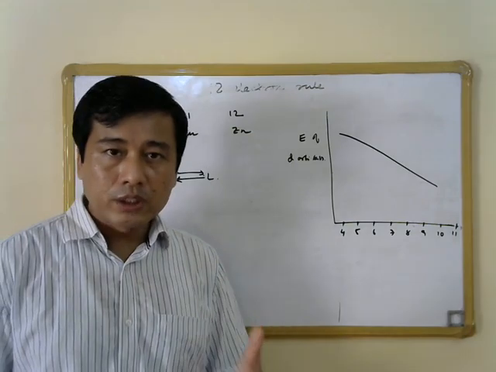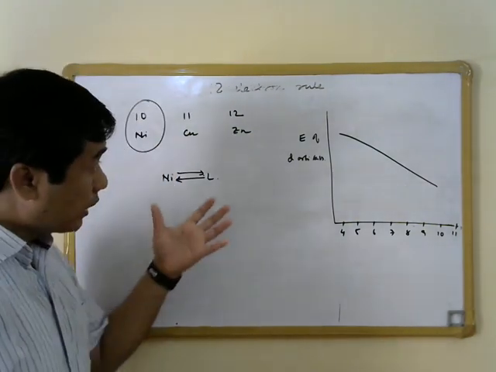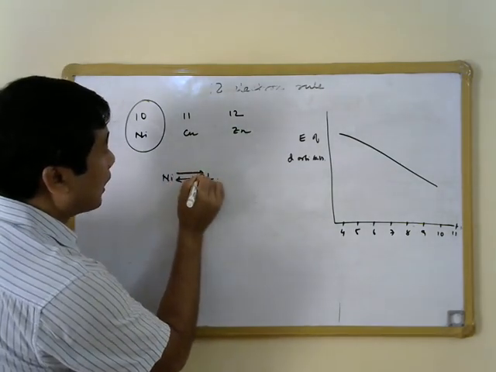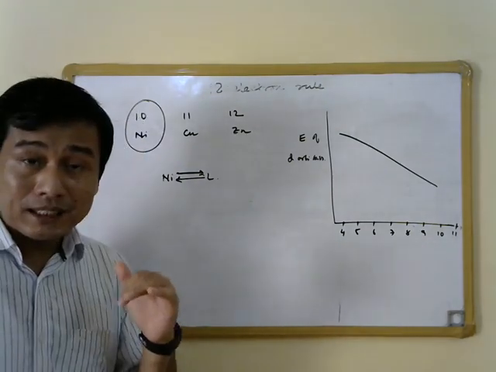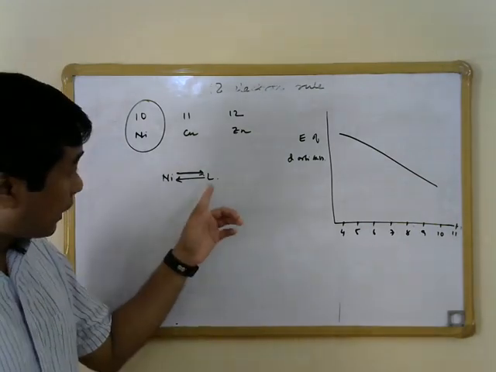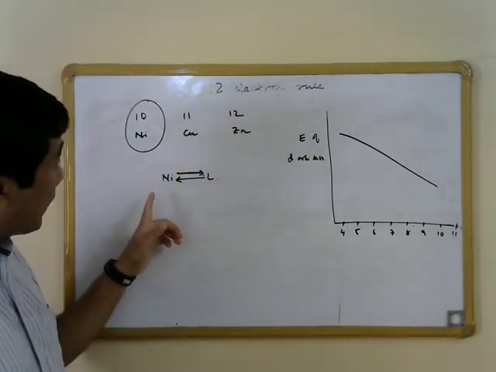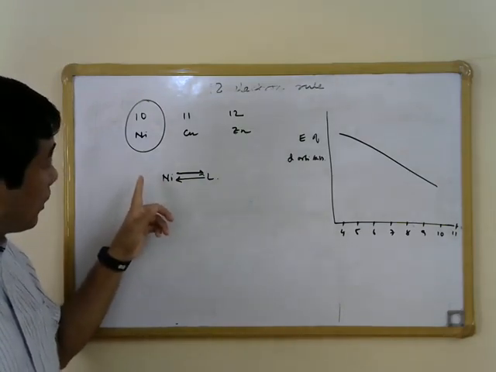The reason is very simple: as we go from left to right, the effective nuclear charge increases, and because of this increase, the d orbitals experience stronger attraction towards the nucleus, and their energy decreases. The lower energy of the d orbitals essentially prevents donation of electrons from the low energy d orbitals to the high energy pi star orbitals of these pi acceptor ligands, and that is why the extent of pi back donation from such late transition metals